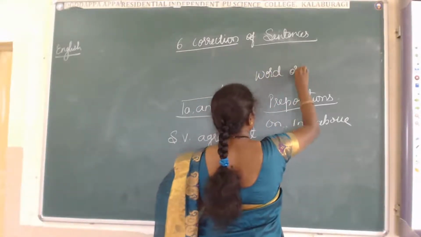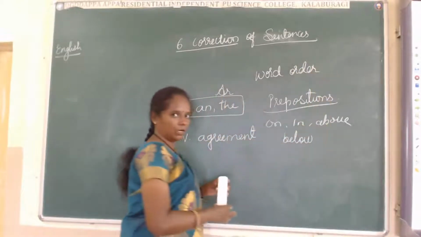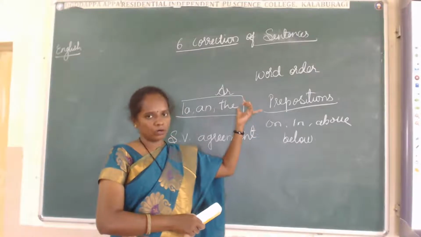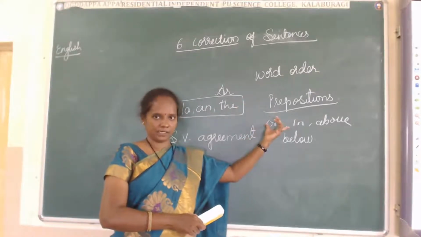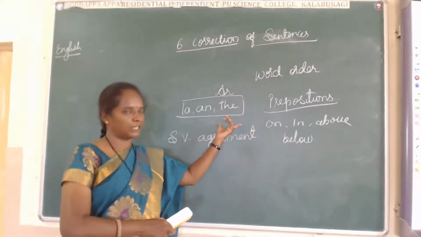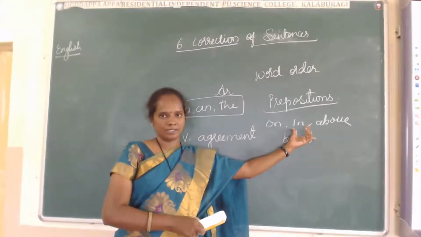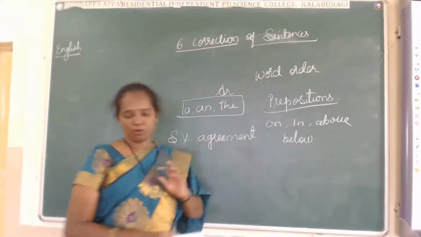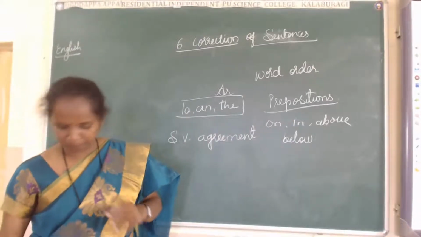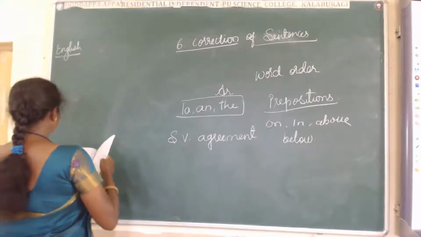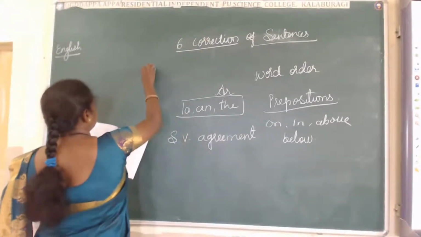I told you, where we have to place the perfect word in a sentence, whether in the beginning, the middle, or at the end of the sentence. This is also very important, word order. And then, redundancy.